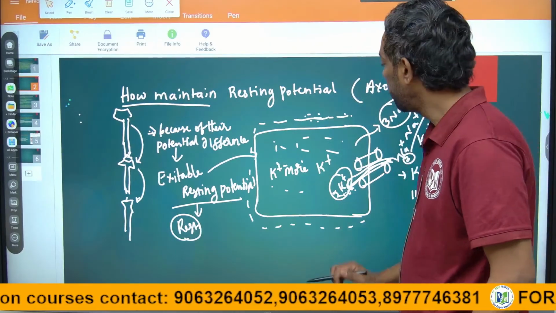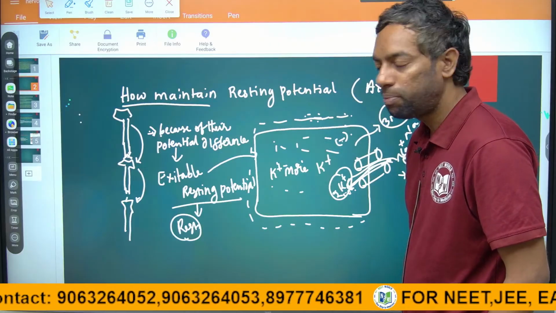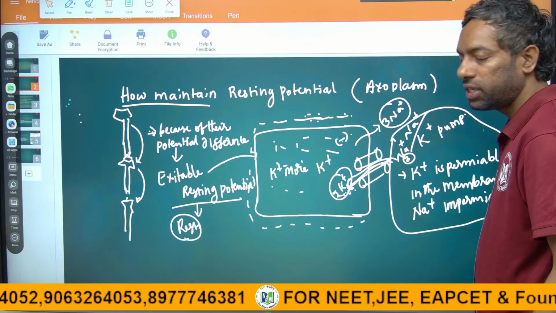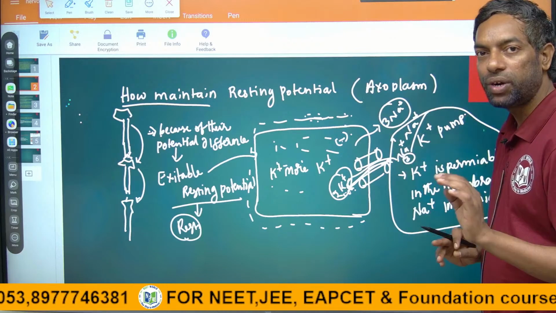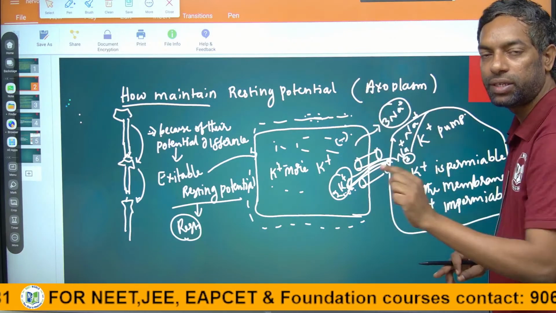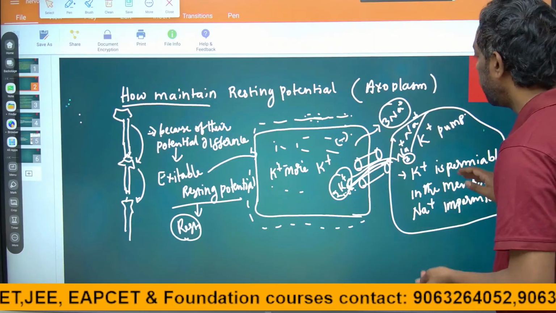In this condition, minus charge will build up inside the cell, because of 3 positive charges going out and 2 positive charges coming into the cell. Yes, this is one reason.